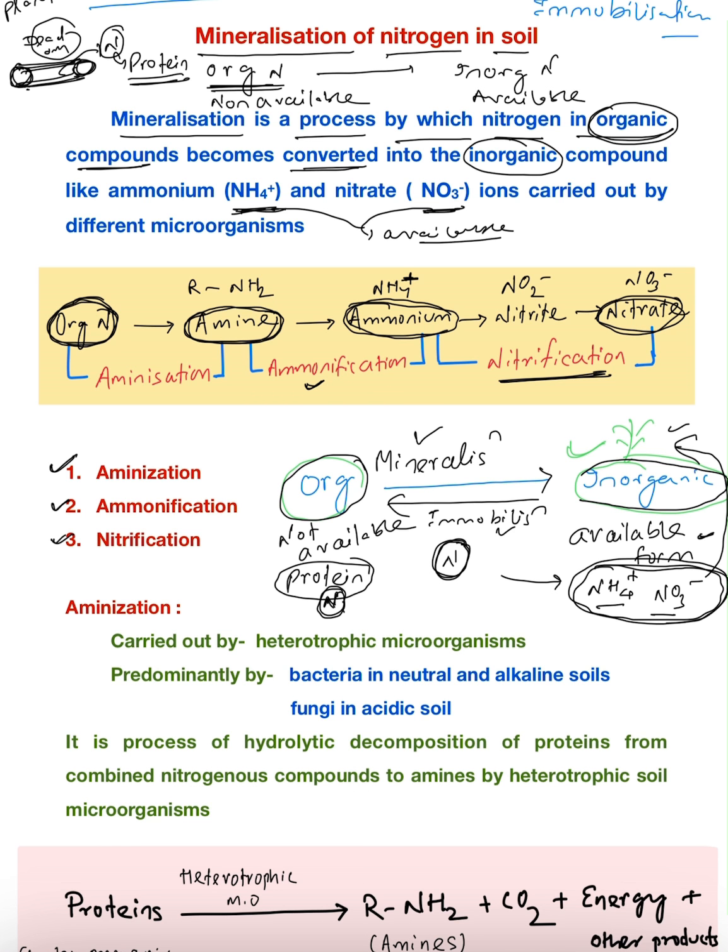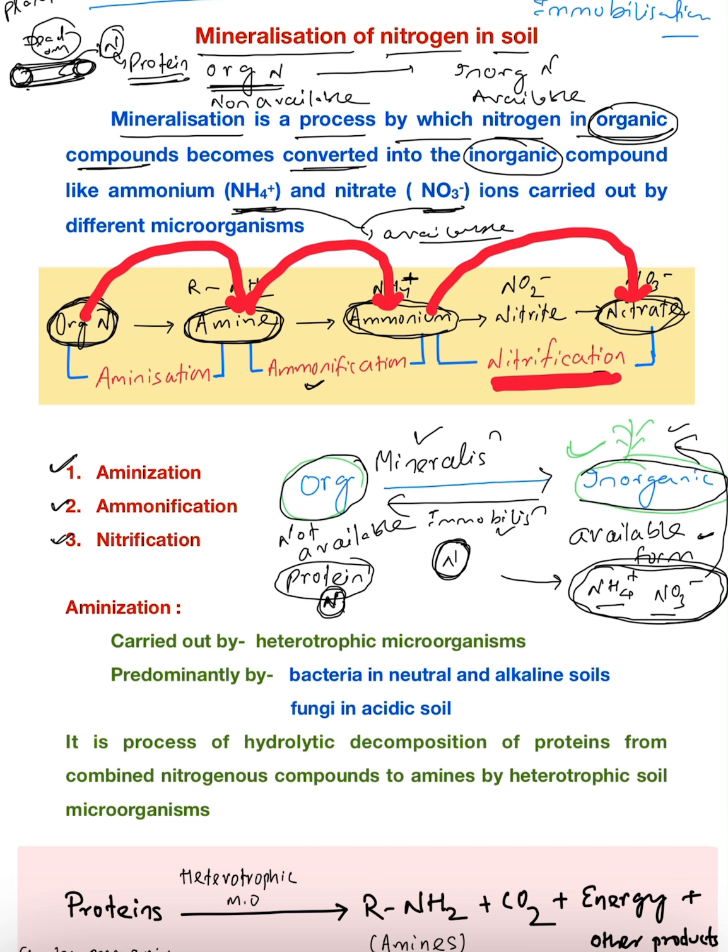First, from organic to amines is called aminization. From amines to the inorganic ammonium ion is called ammonification. Then from ammonium to nitrate is called nitrification.